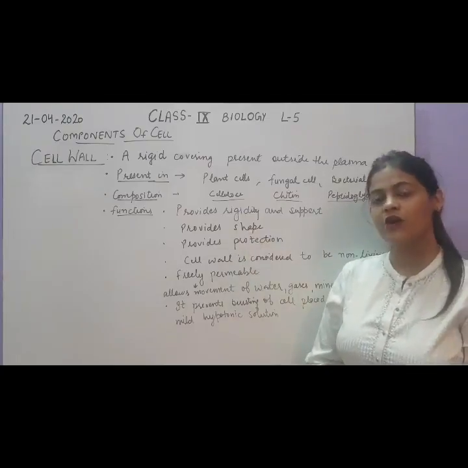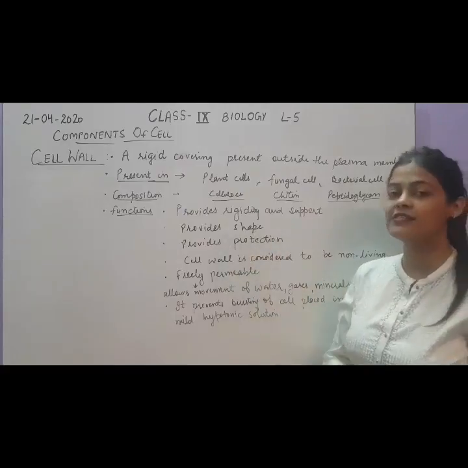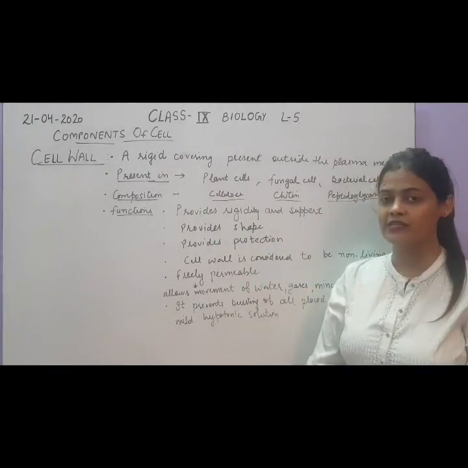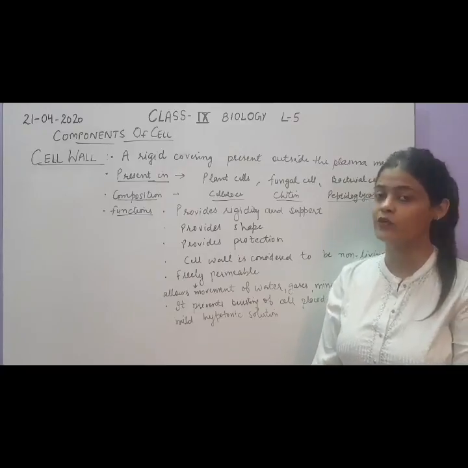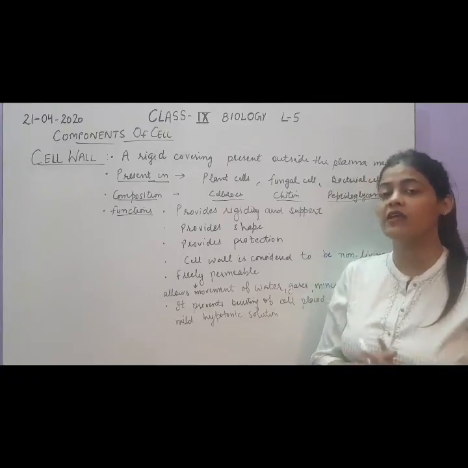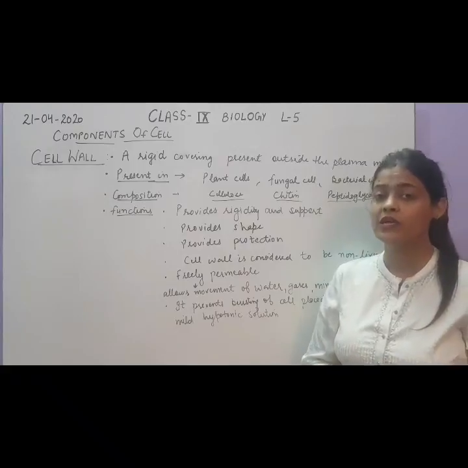Now what are the functions of a cell wall? It provides rigidity and support. Plants, and many microorganisms like fungi and bacteria, can survive in any kind of environment, not like animals. Animals live in houses and require clothes to wear, including humans.